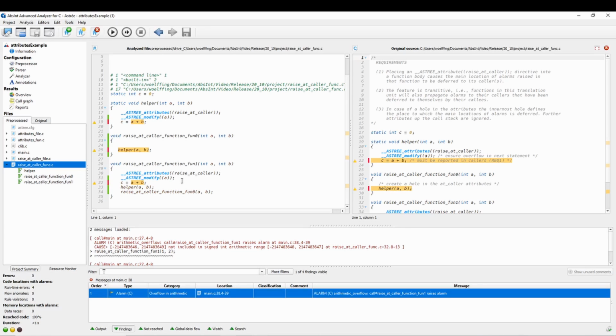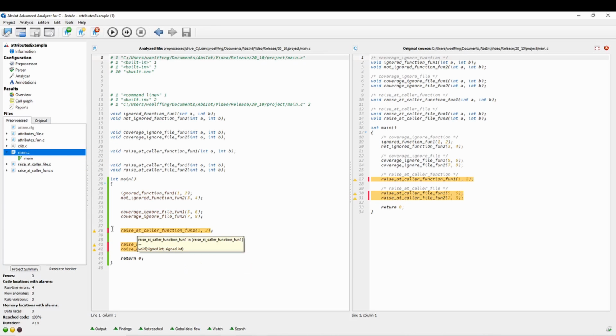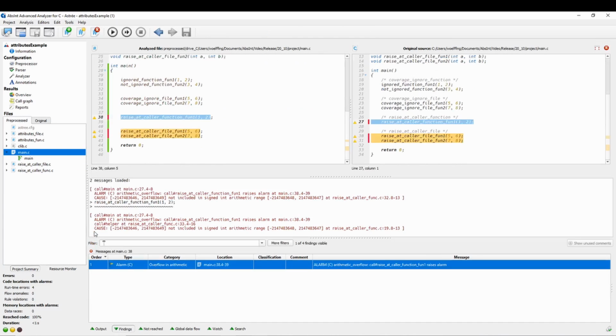Inserting the directive into the helper function leads to an alarm in the calling functions, which are in this case fun0 and fun1. Since we also added an Astrée attribute directive in fun1, the alarm is transferred again to the main function, which we can see here.